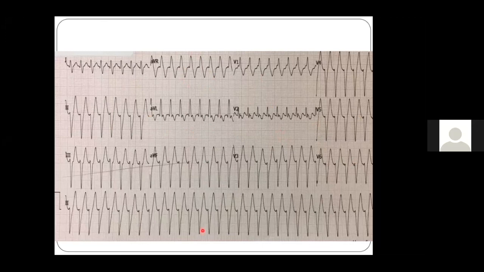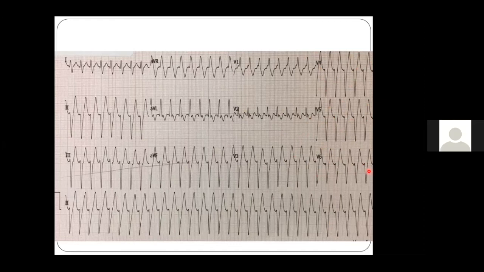However, if you definitely see AV dissociation, that is, the presence of P waves in between, then it is very likely a VT. However, if none of this is there, I suggest that we go through the ECG with the Brugada algorithm. See V1 again. Do you have a positive RS in all the precordial leads? There is no RS in all the precordial leads. We can see in V2 to V4, as I already told, it is all negative, almost a negative concordance in most, and there is no RS.